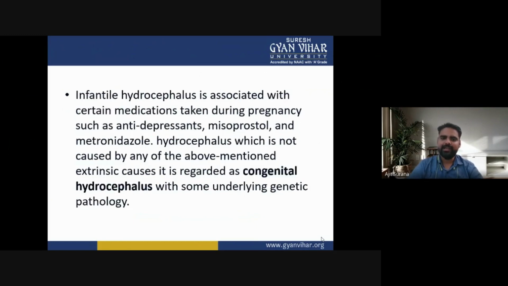Now, infantile hydrocephalus is associated with certain medications taken during pregnancy, such as antidepressants, misoprostol, and metronidazole. Hydrocephalus which is not caused by any of the above mentioned extrinsic causes is regarded as congenital hydrocephalus with some underlying genetic pathology.